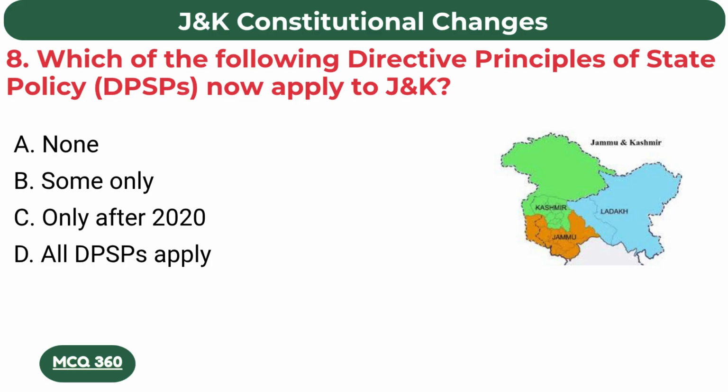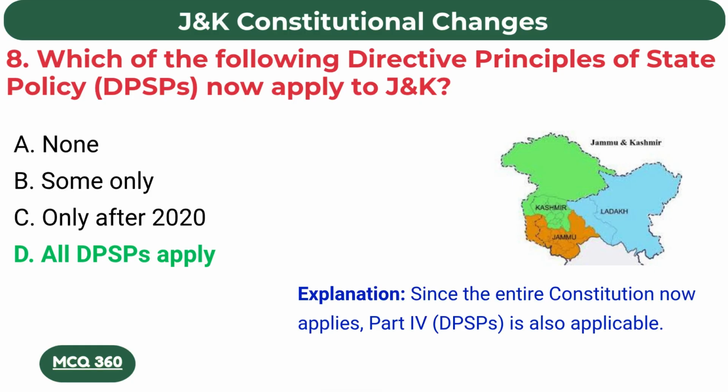Which of the following Directive Principles of State Policy now apply to Jammu and Kashmir? D. All DPSPs apply. Since the entire Constitution now applies, Part 4 is also applicable.